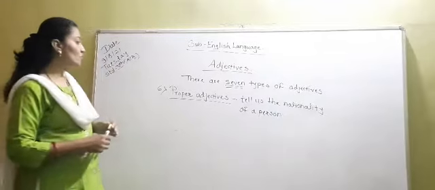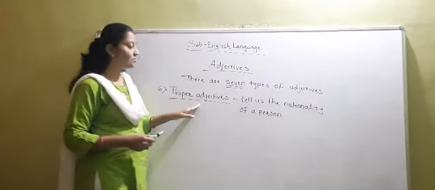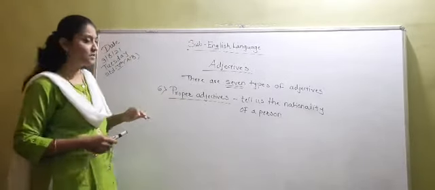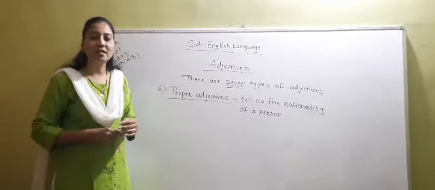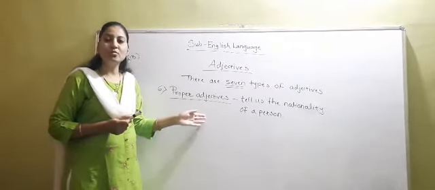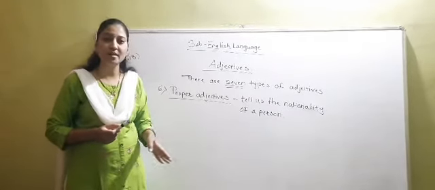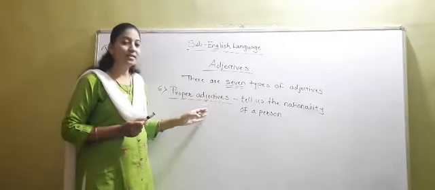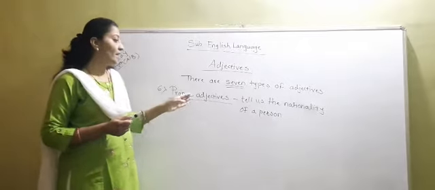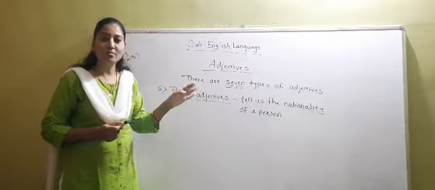Now students, see, next one is the proper adjectives. Proper adjectives are the adjectives that tell us the nationality of a person. Nationality of the person means if I am living in India, I will be called an Indian. The person who is living in America is known as American. If the person is living in Australia, we can call that person Australian. So it tells us the nationality of the person, where that person belongs to.